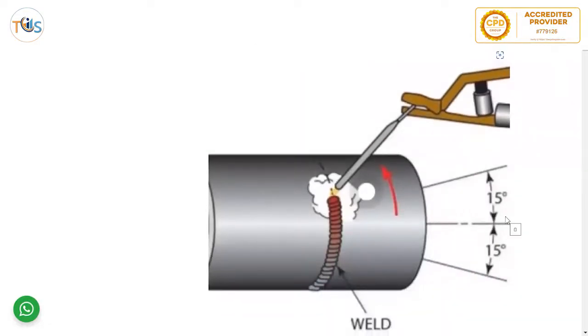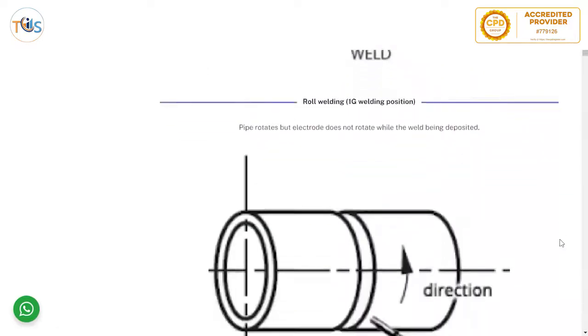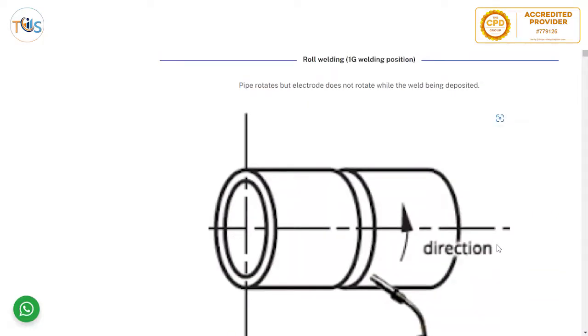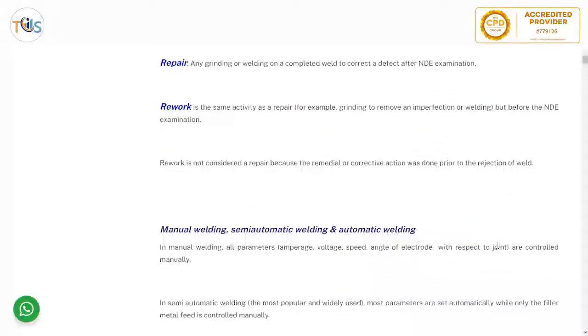The 5G position is where the pipe does not rotate, but the electrode rotates and deposits the weld. Almost all pipelines are 5G because it's easier to move the machine around the pipe than to move these big pipelines around, especially when several of them are welded together. The 1G position is when the pipe rotates and the machine remains stationary while the weld is deposited. So this is highly unlikely for production welds or pipelines. Most of the time it's 5G.